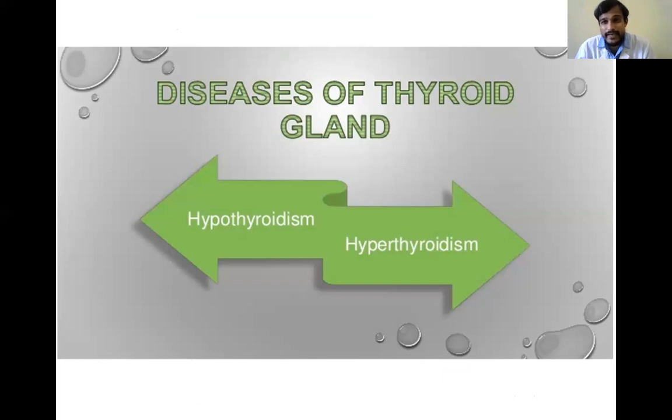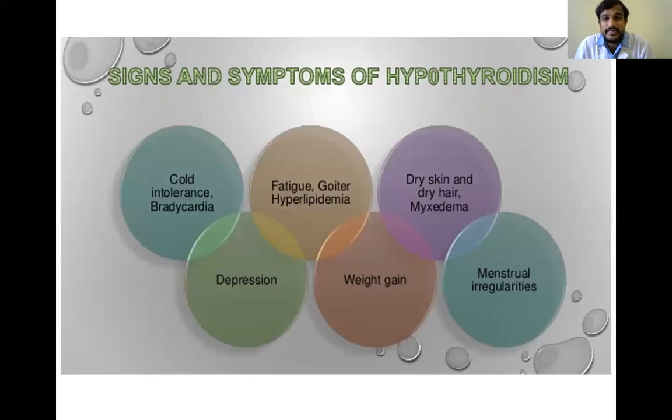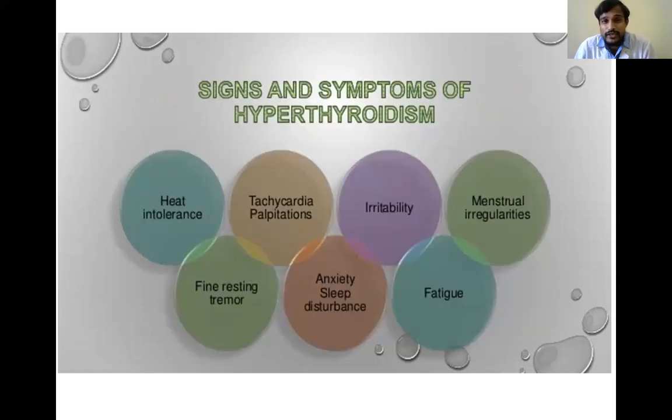Due to this, there will be disturbance in the metabolisms of the body. So the patient will get different symptoms and signs. These are the signs of hypothyroidism, and these are the signs of hyperthyroidism.